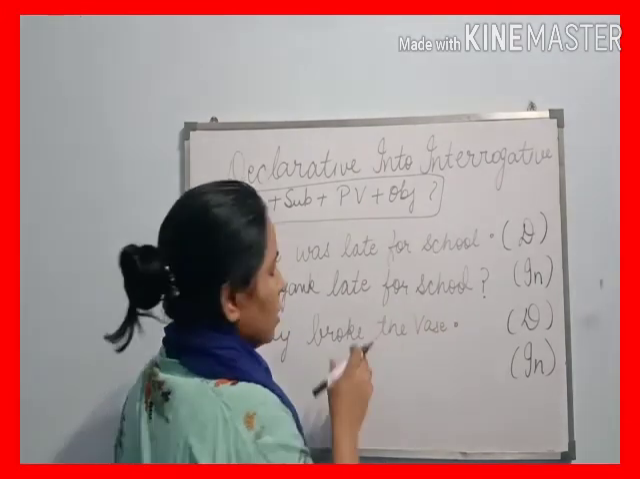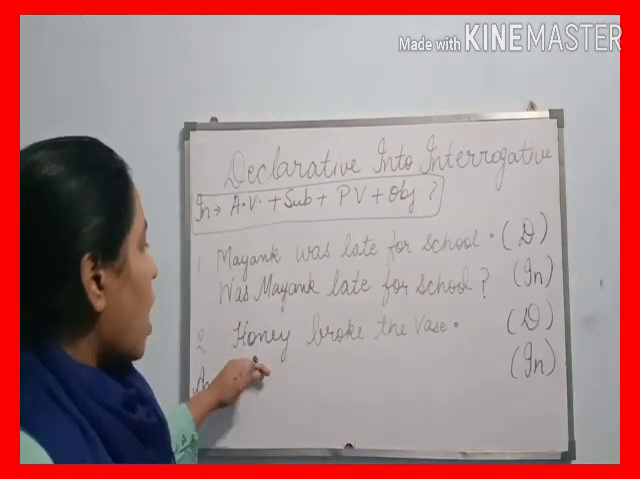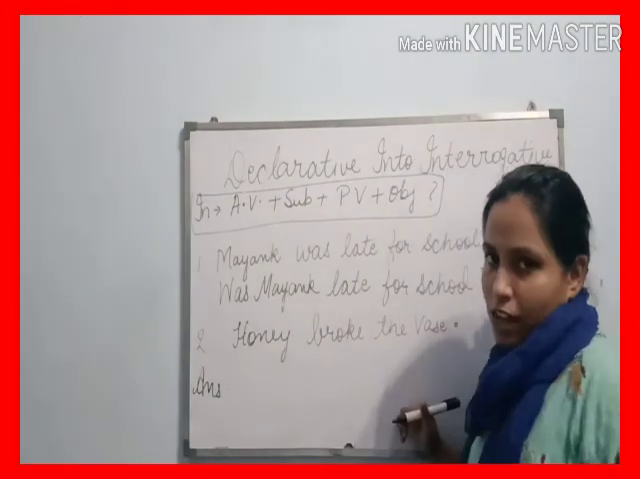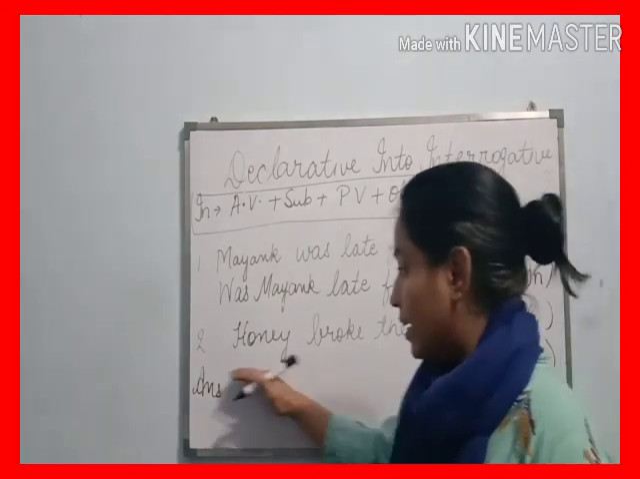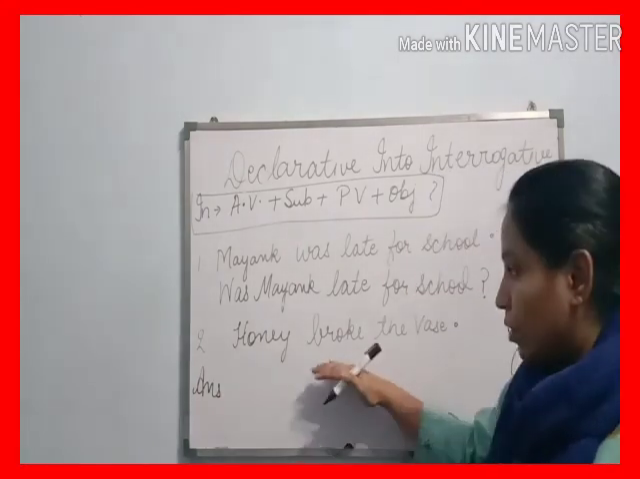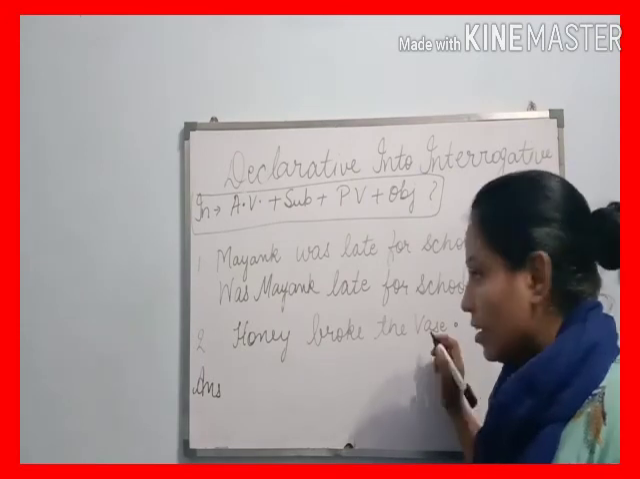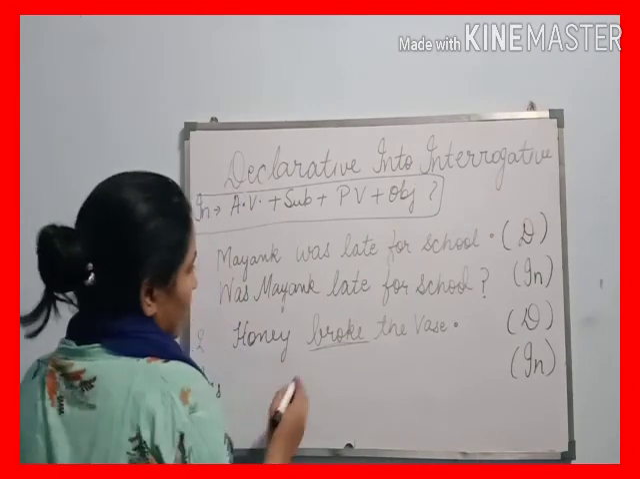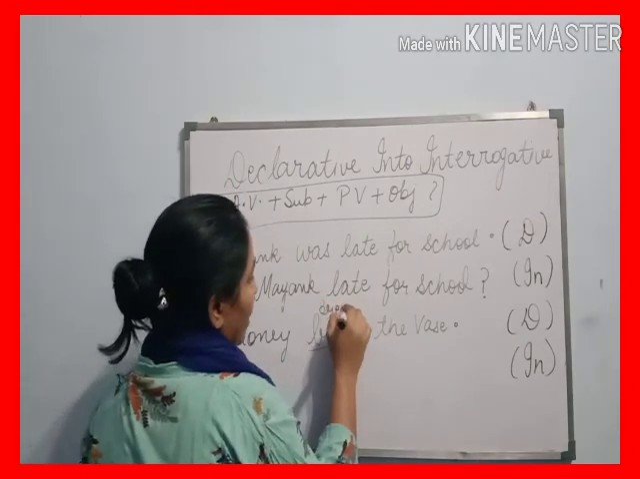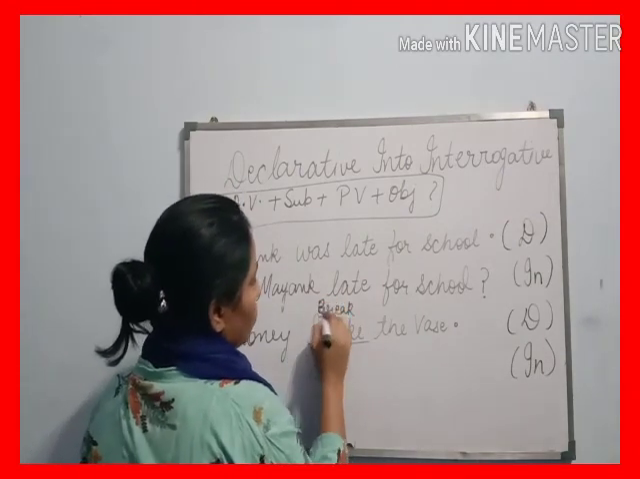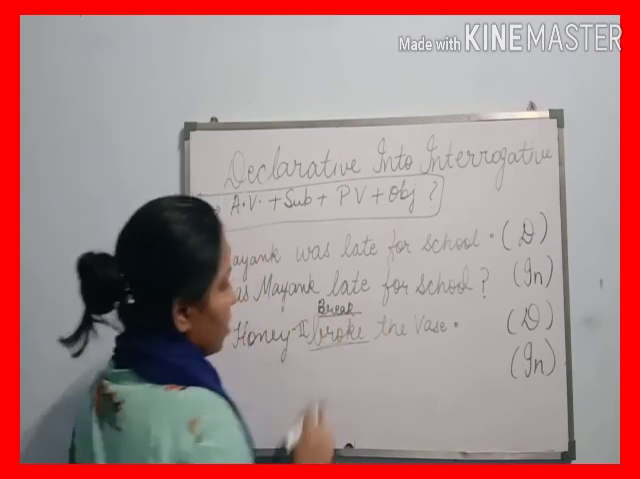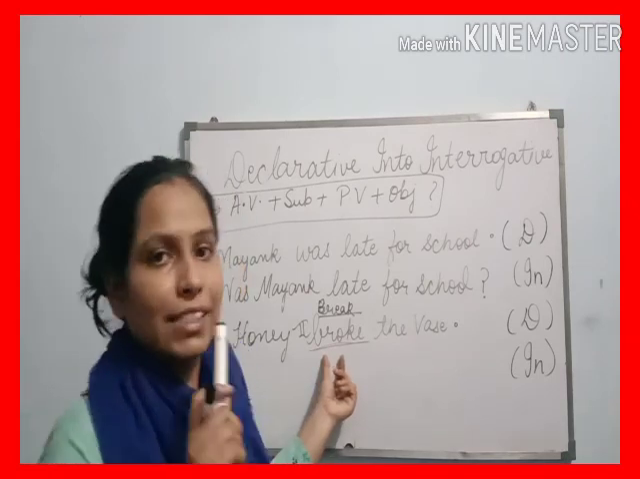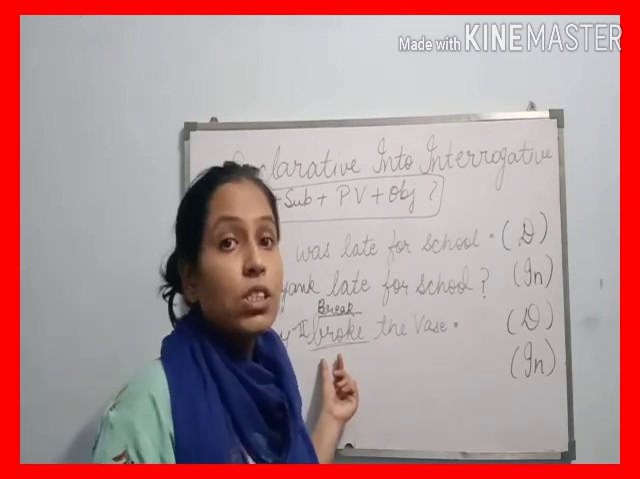Okay, now come to the next question. The next question is: Honey broke the vase. Again, we have to first identify the auxiliary verb, but you cannot see any auxiliary verb. So what do we find? The principal verb, and this is "broke". Broke is the second form of break. As you know, the second form takes place in the past tense, and in the past tense we use the auxiliary verb "did".